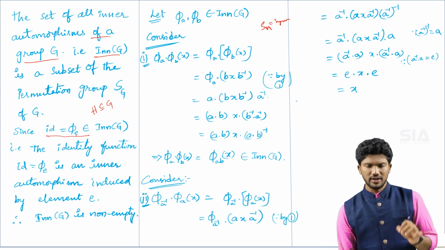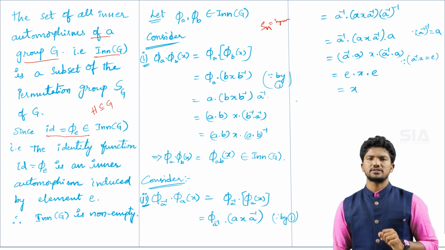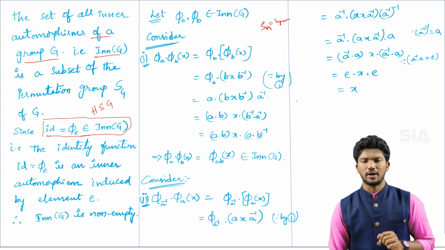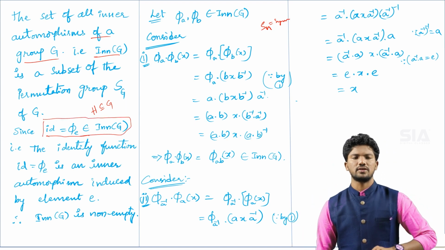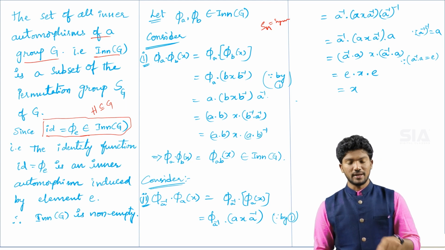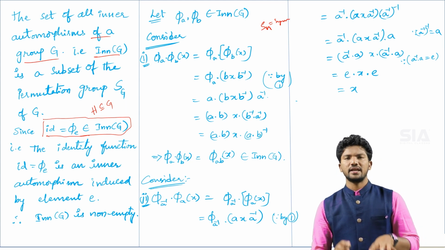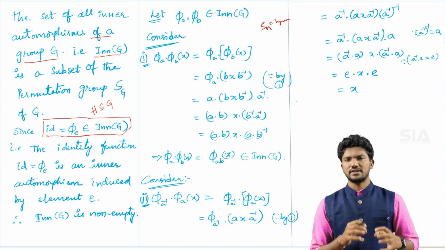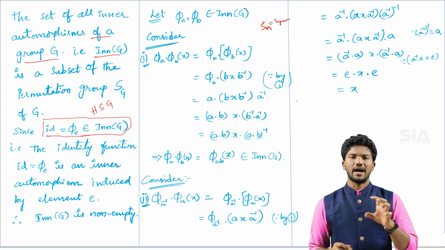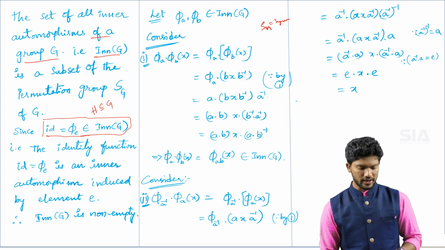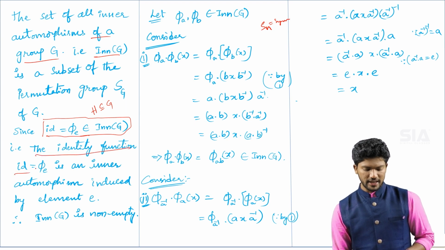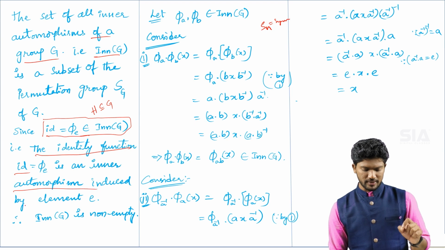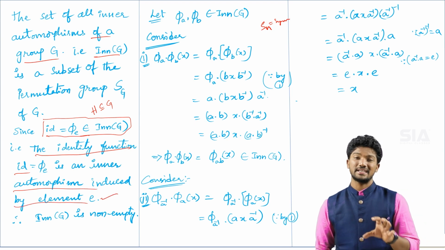Since I_d = φ_e, this is the identity notation in the inner automorphisms. This is the identity element in the inner automorphisms, which becomes clear when we discuss the introduction of these topics. So the identity function I_d = φ_e is an inner automorphism induced by the element e.